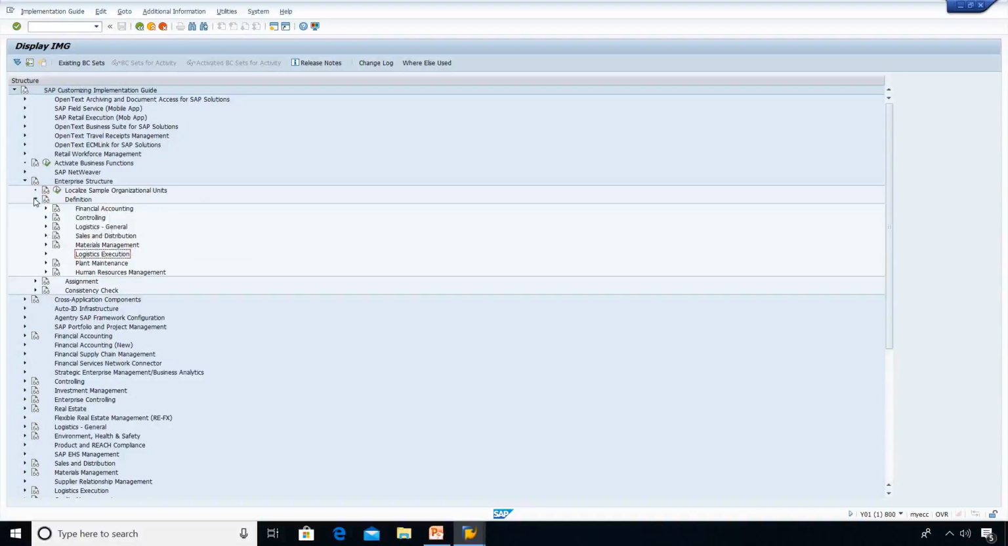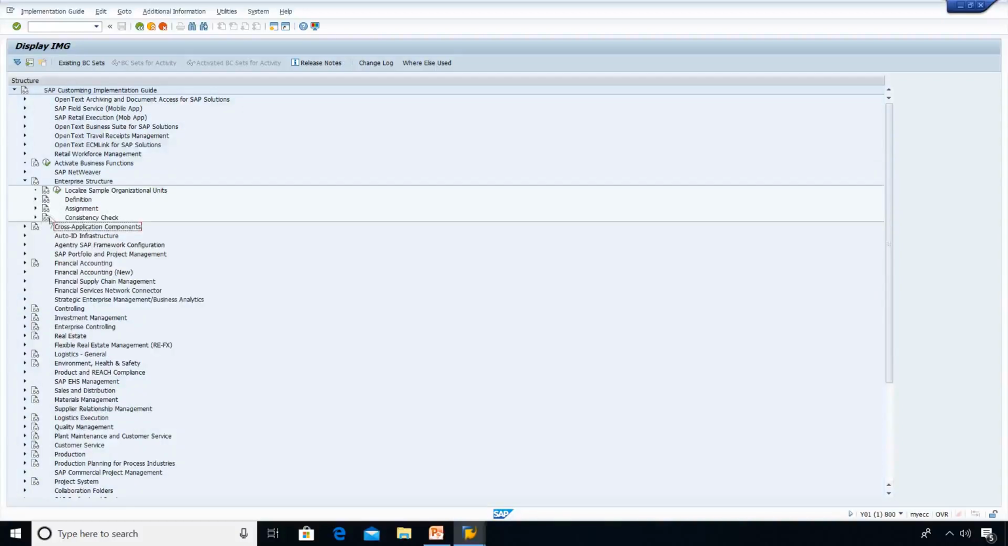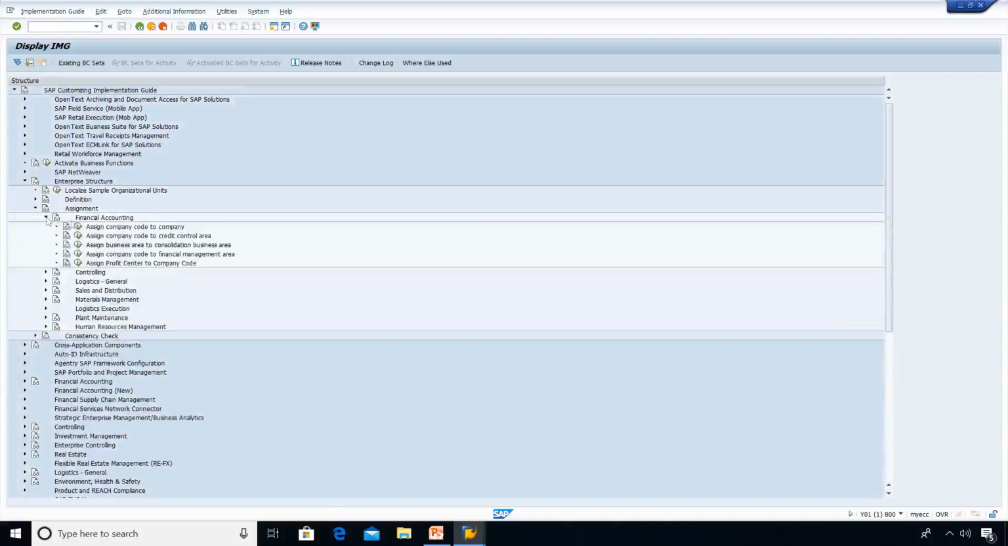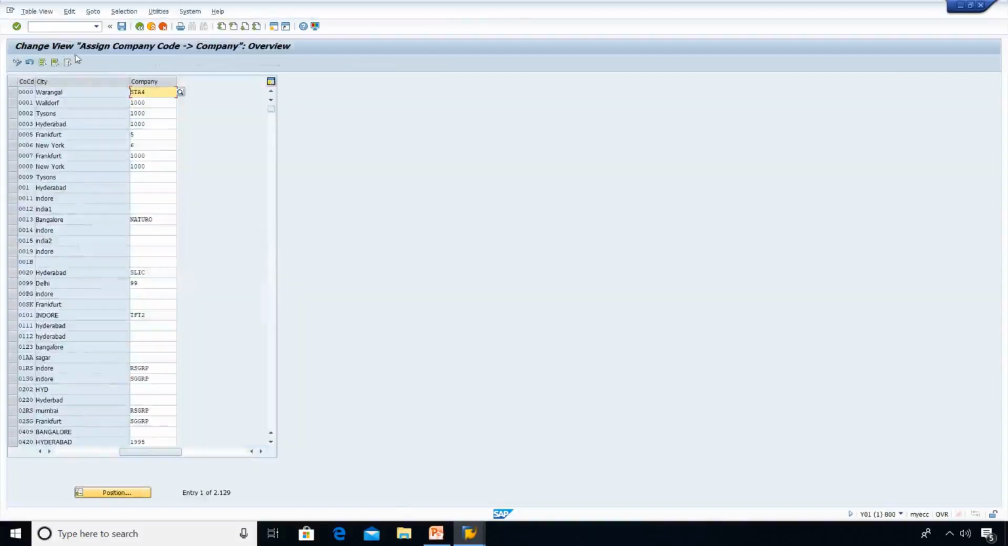So far we have done the organizational units definition part. Now we are going to see the assignment part. We will be linking the organizational units. In financial accounting, here we are going to assign company code to company. Here you can see the list of company codes and company.